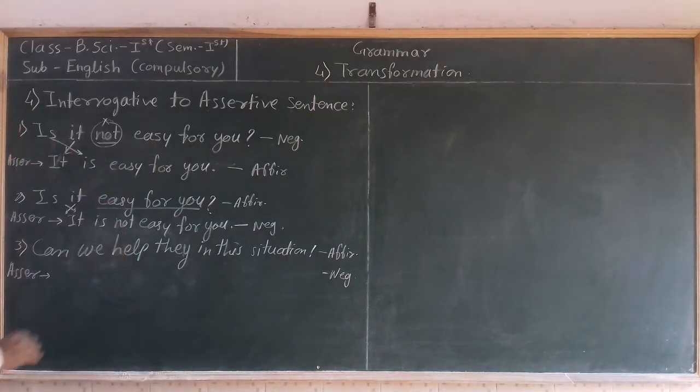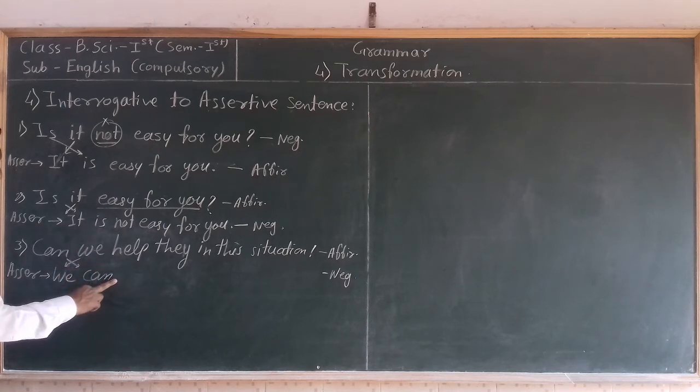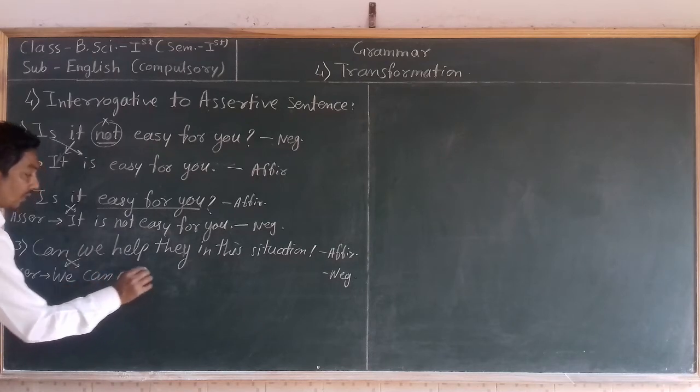So how can we transform it? First, do some changes here. At first take the subject, then the helping verb: "We can." Then, since the interrogative is in the affirmative form, we need to transform the assertive sentence into negative form, so we use "we cannot".